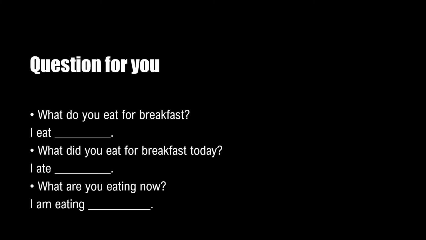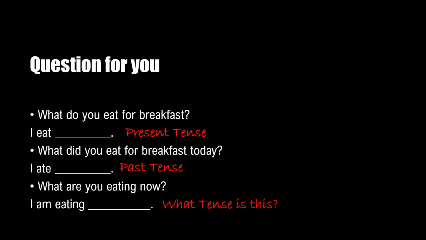In the first sentence, I am asking about something you do every day or normally. So this is in present tense. In the second question, I am asking about what you did today and the action has already completed. So that is why you replied I ate. So which tense is this in? It's in the past tense. And what are you eating now? I am eating. What tense is this?